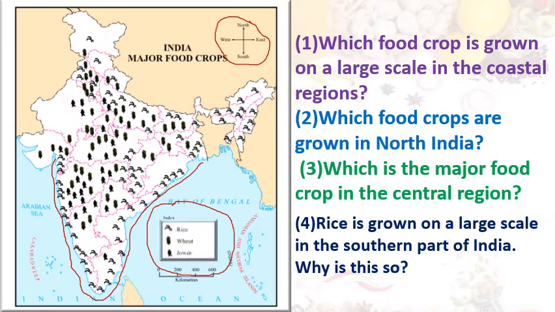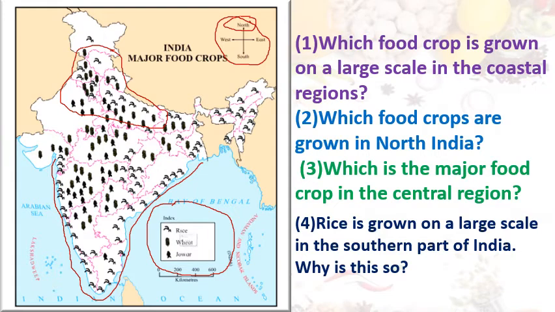Second, which food crops are grown in North India? See, where is north? See, here it is north, means upside. Here we can see North India. Okay, this is all North India. Which crop we can see here? Mostly we can see wheat, some jawar and rice also we can see. Correct? Okay. And we will move to the third one.